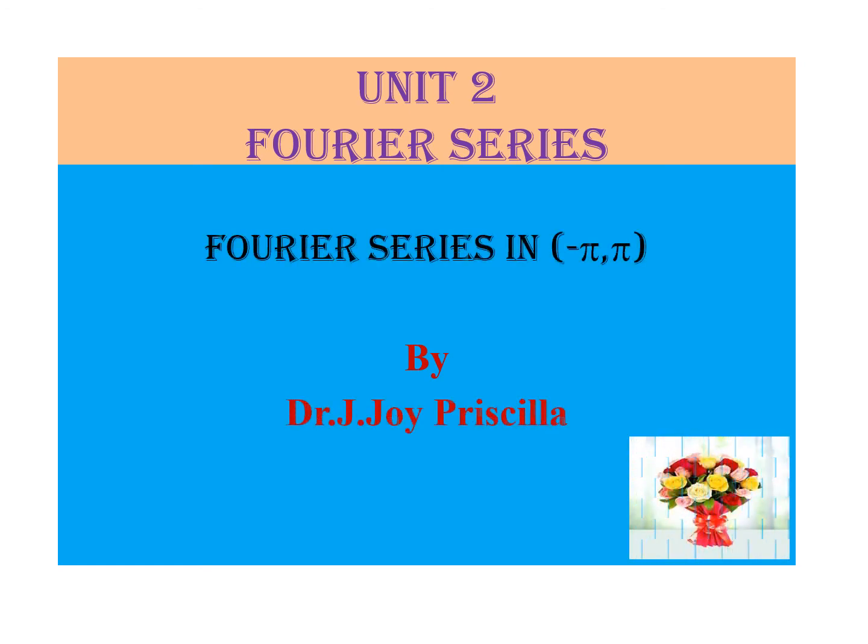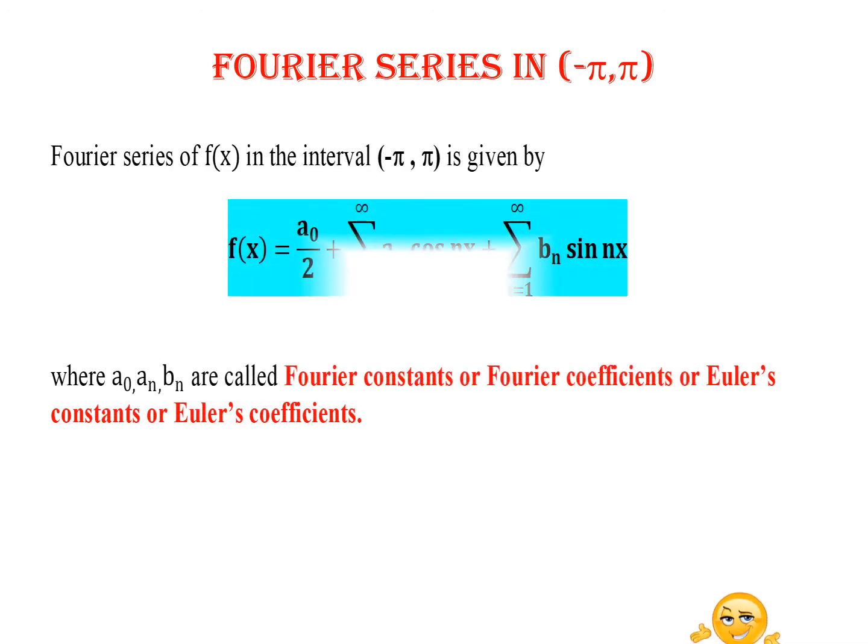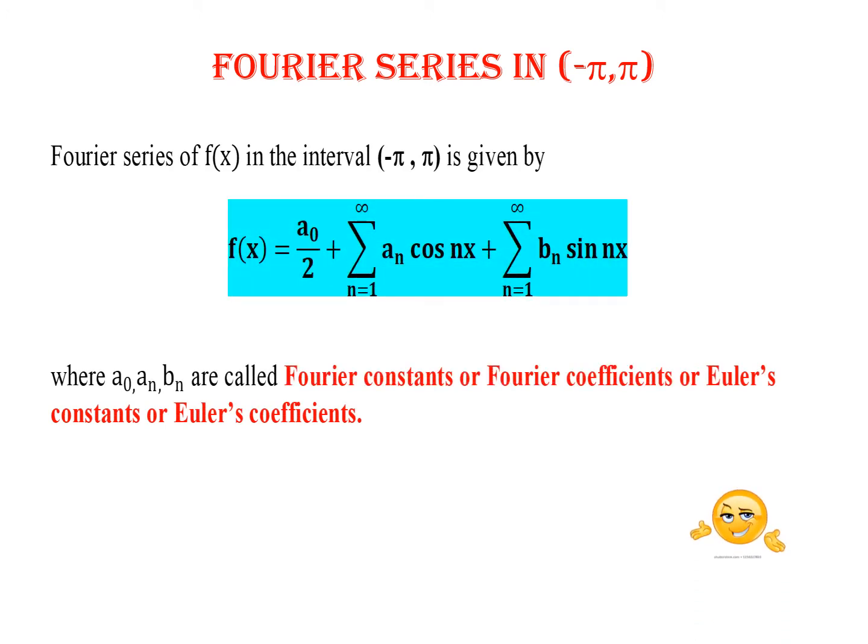Welcome to this video lecture where we are going to study Fourier series in minus pi to pi. Fourier series of a function f of x in the interval minus pi to pi is given by f of x equal to a naught by 2 plus summation a n cos n x plus summation b n sin n x, where n takes values from 1 to infinity, where these constants a naught, a n, b n are called Fourier coefficients or Euler constants.